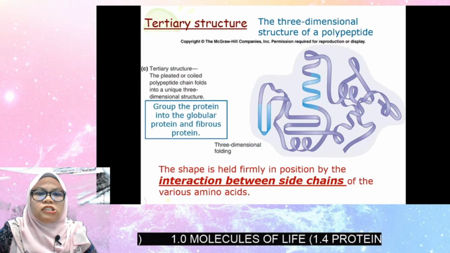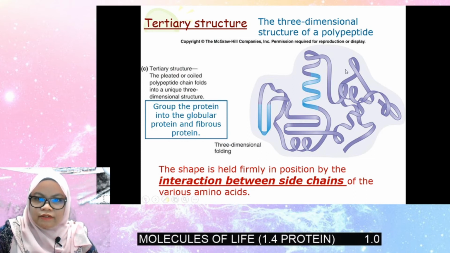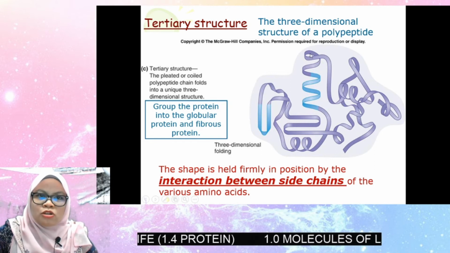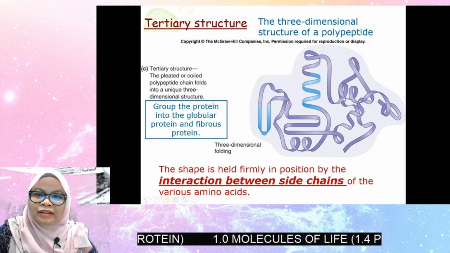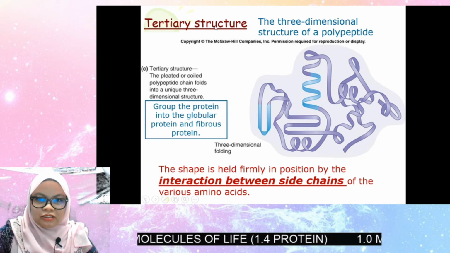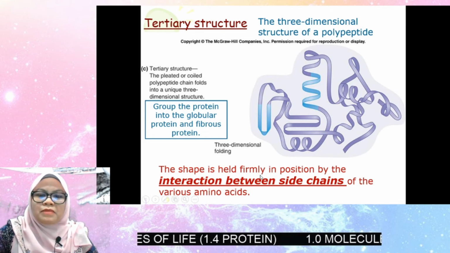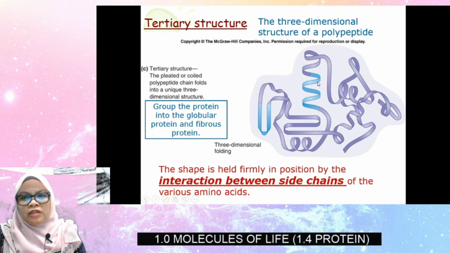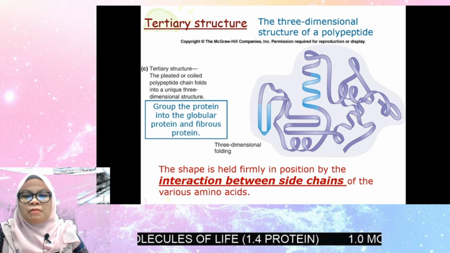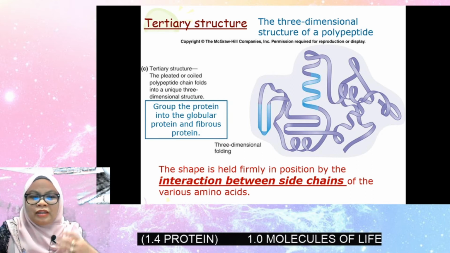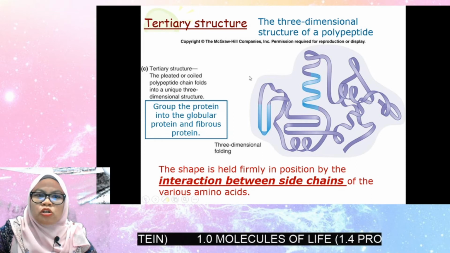Next, the tertiary structure. Look at this diagram. The polypeptide is coiled and folded at the same time. This structure of polypeptide that is coiled and folded represents the tertiary structure. The shape is held firmly in position by the interaction between the side chains of the various amino acids. We know a polypeptide consists of many amino acids, and each amino acid has its side chain. The side chains interact with each other and help hold the position of the tertiary structure firmly.